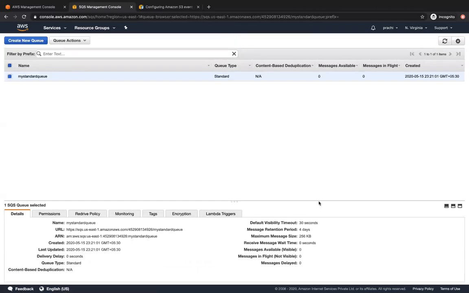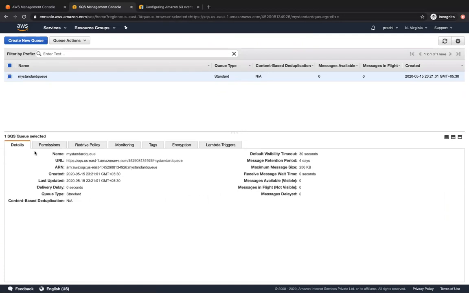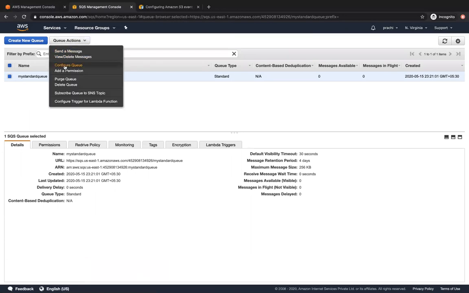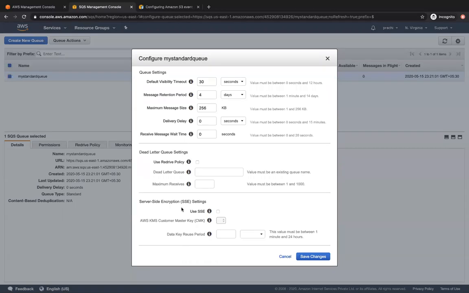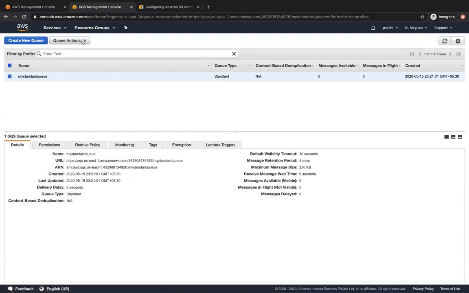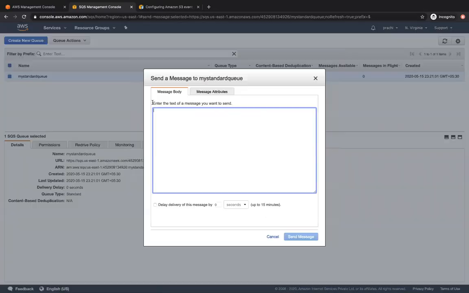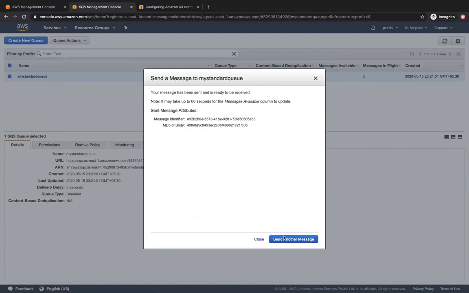So now once we have created this queue as a standard queue, you do have some other configurations over here. You do have your queue actions on top. So you can go ahead and configure the queue and again view all of the same settings that we saw at the start. You can go ahead and send a message to this queue. Let's do that. Let's send hi, and then let's go ahead and send this message, right?